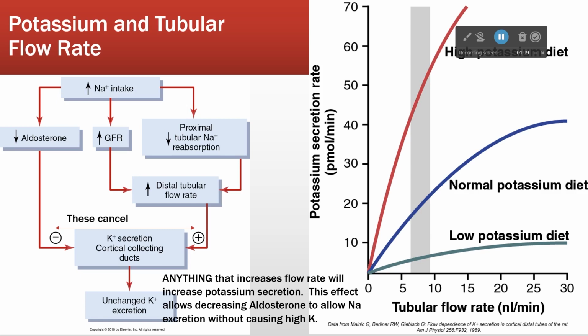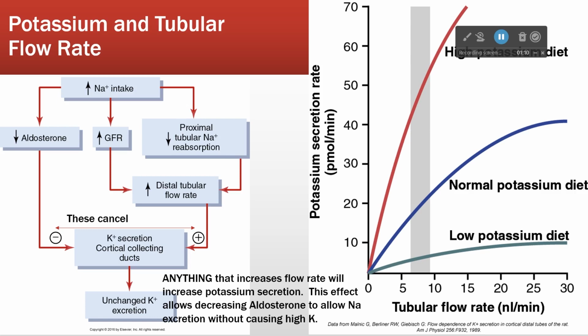So anything that increases flow rate will tend to increase potassium secretion. So this effect means that decreasing aldosterone to allow for sodium excretion, we can still have without causing a high potassium. So this is the mechanism by which we can separate the two effects of aldosterone, sodium retention and potassium excretion.